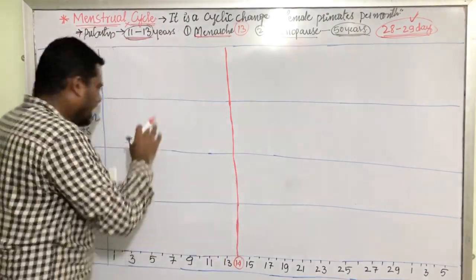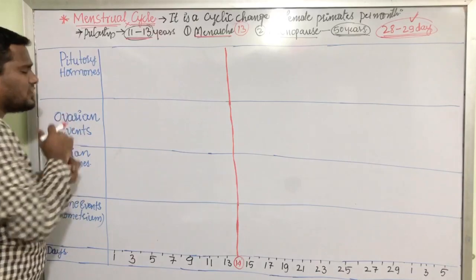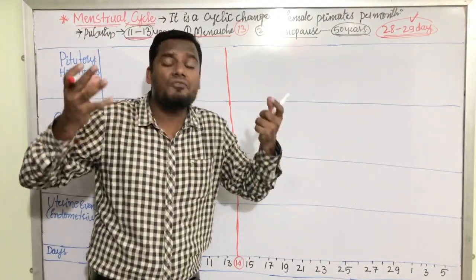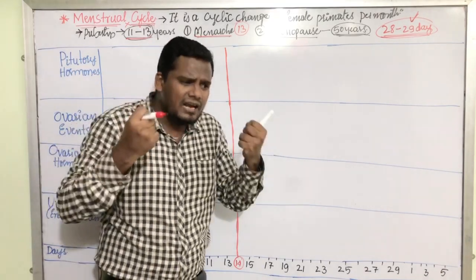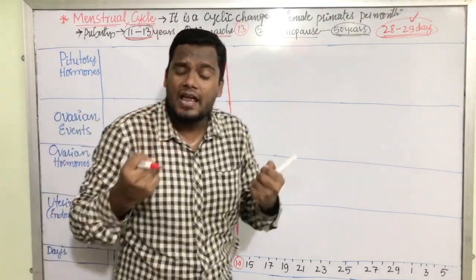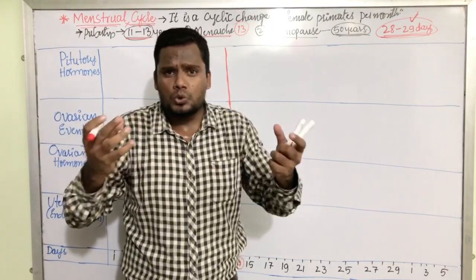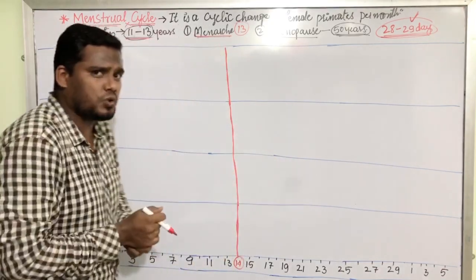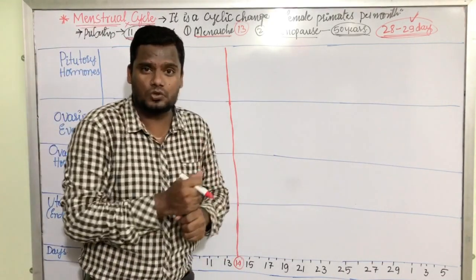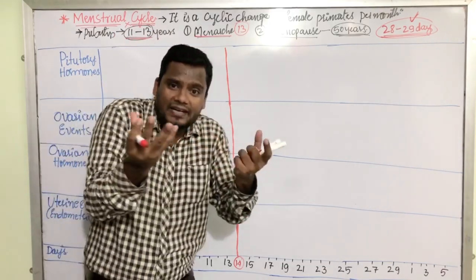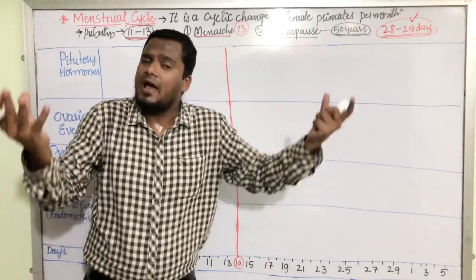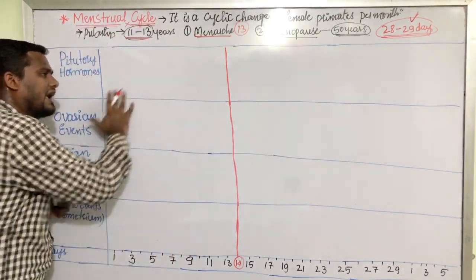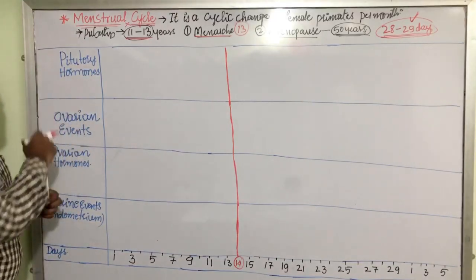Now coming to our main discussion, that is the menstrual cycle. The menstrual cycle brings various changes in the female body. अगर एक लड़की के अंदर menstrual cycles हो रहे हैं, इसका मतलब उसकी बॉडी के अंदर, उसकी रिप्रोडक्टिव सिस्टम के अंदर बहुत सारे चेंजेस हो रहे हैं. अब वो क्या-क्या चेंजेस हो रहे हैं और कौन से दिनों में वो चेंजेस हो रहे हैं, on what day what change will take place in the female reproductive system as well as in her body, that we are going to understand with the help of this table here.